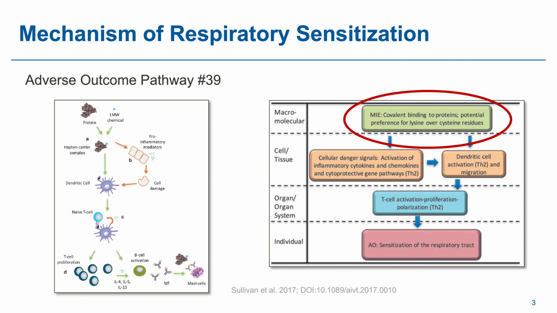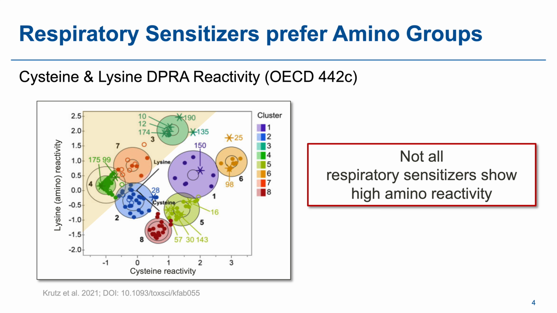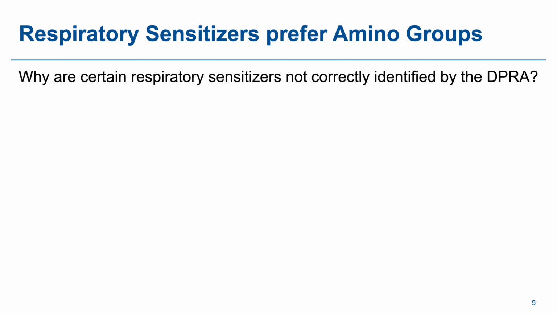Importantly, the chemoassay presented in this study specifically targets this first step, key event 1, by quantifying the reactivity of chemicals toward amino groups as a surrogate for protein binding. But here's the problem. When it comes to respiratory sensitizers, the DPRA does not perform reliably. So what goes wrong? The UFZ work, as presented in the publication of Simoni 2025, shows that certain substance classes are not always correctly identified by the DPRA, even though they are well-known respiratory sensitizers.